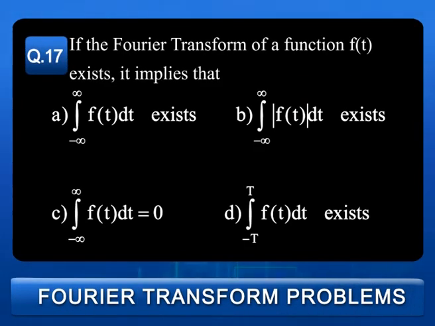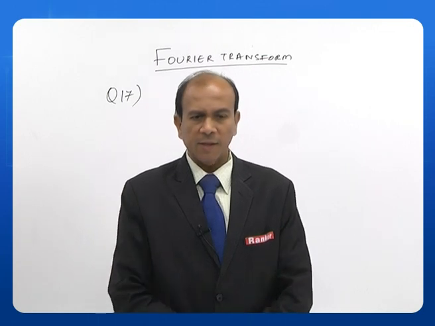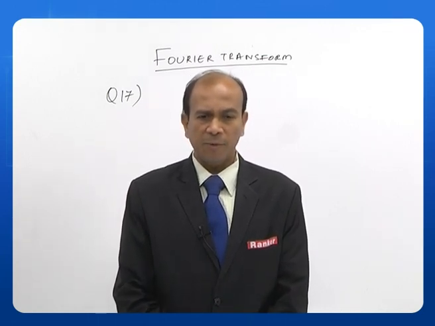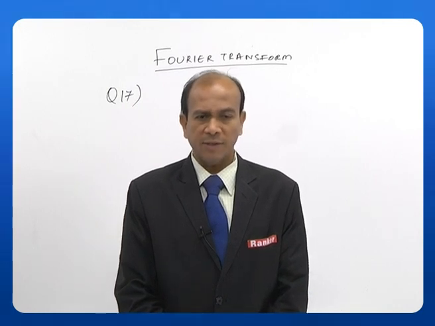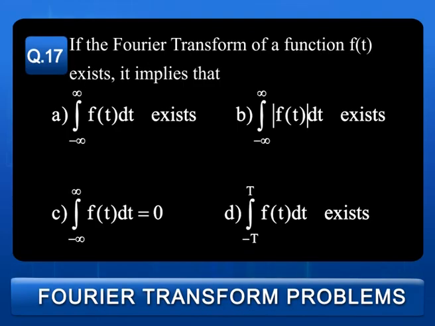Question number 17. If the Fourier transform of a function f of t exists, it implies that: A. Integral minus infinity to plus infinity f of t dt exists, B. Integral minus infinity to plus infinity mod f of t dt exists, C. Integral minus infinity to plus infinity f of t dt is equal to 0, D. Integral minus T to plus T f of t dt exists. The answer is B, that is integral minus infinity to plus infinity mod of f of t dt exists. So, Fourier transform exists only when this condition is satisfied. The answer is B.